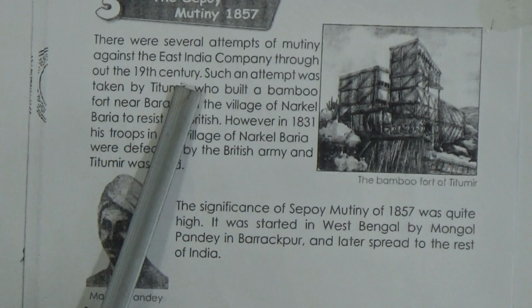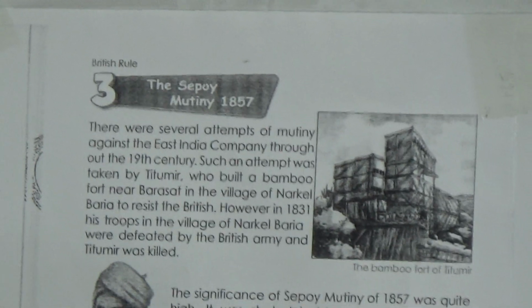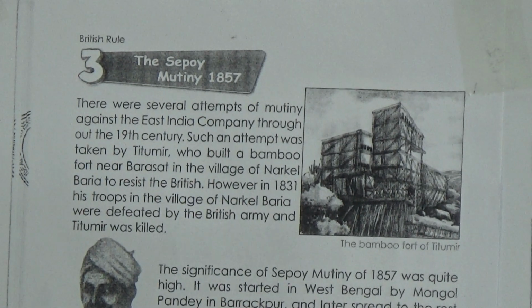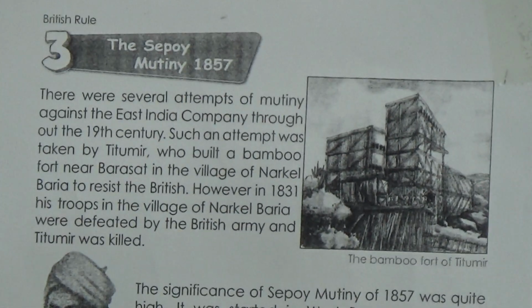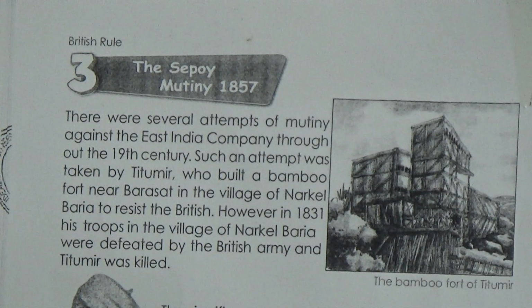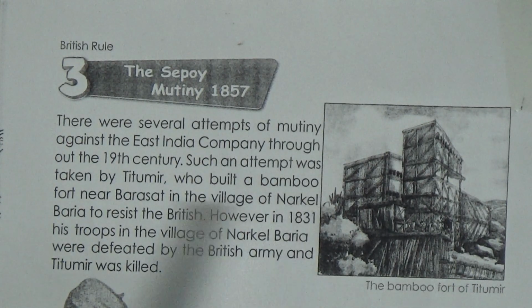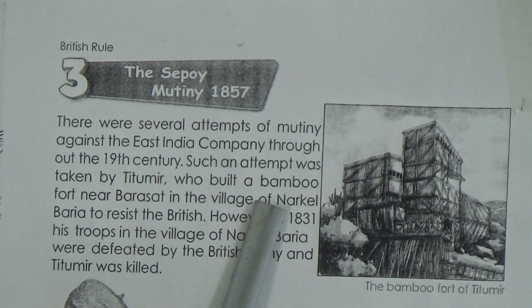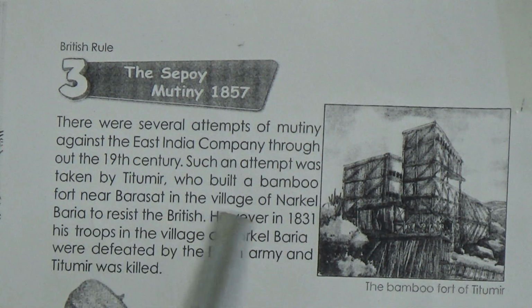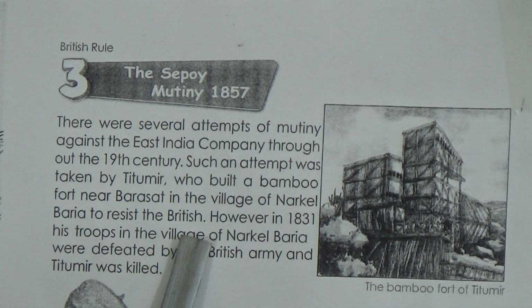1857. So let's read. There were several attempts of mutiny against the East India Company throughout the 19th century. So there were several mutinies, attempts or movements against the East India Company throughout the 19th century, and one such attempt was taken by Titamir, who built a bamboo fort near Barasat in the village of Narkalbaria to resist the British.